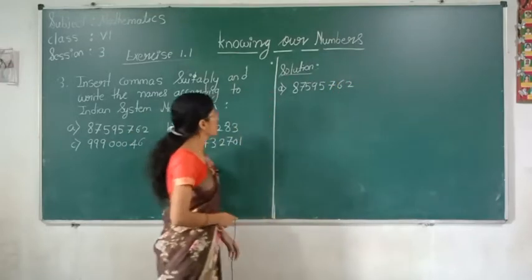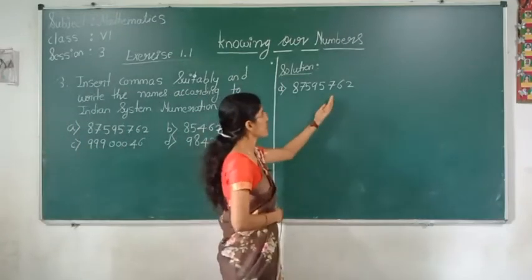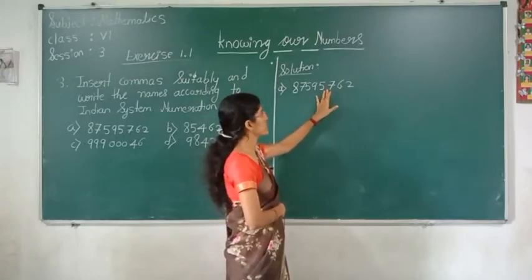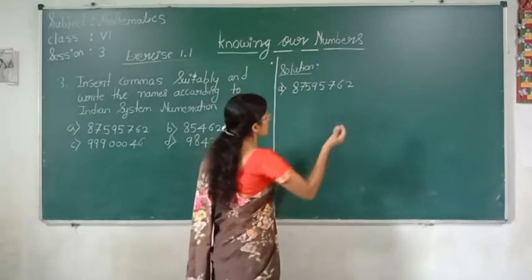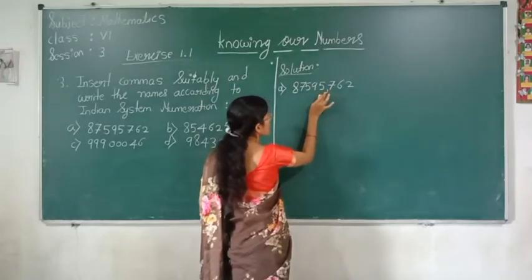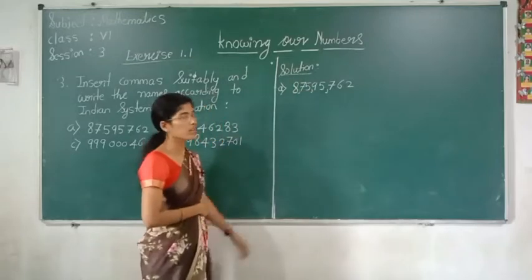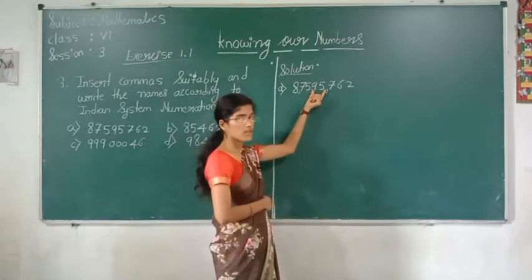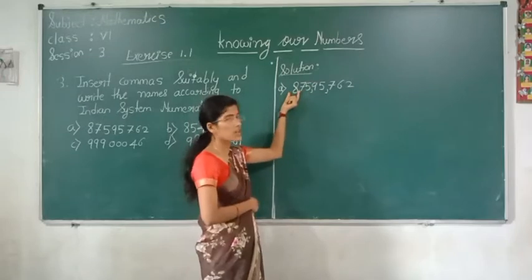You know that in the Indian system of numeration, from the right side, first we give a comma after 3 digits, followed by a comma after every 2 digits. Now see, this is the ones period, this is the thousands period, this is the lakhs period, and this is the crores period.